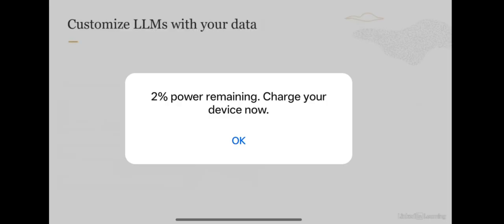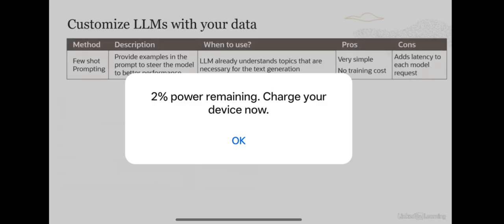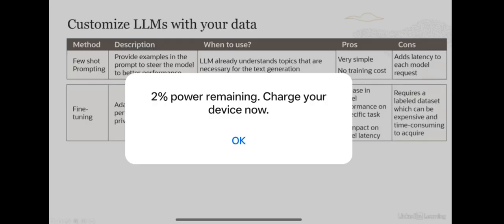So now, having seen all these three techniques, let us compare and contrast them side by side. Few-shot prompting is useful when the LLM already understands the topics that are necessary for text generation. It's very simple to do. There is no training cost. But on the disadvantages, you are adding latency to each model request. Fine-tuning, on the other hand, is used when the LLM is not performing well on a particular task, and the data required to adapt the LLM is too large for prompt engineering, because you will hit that context window length problem.